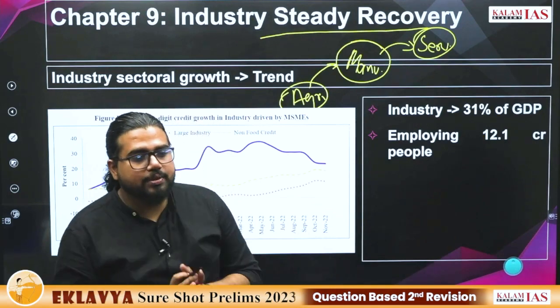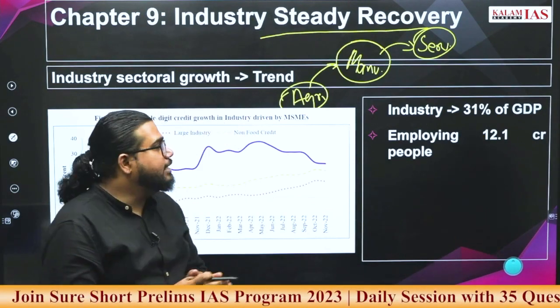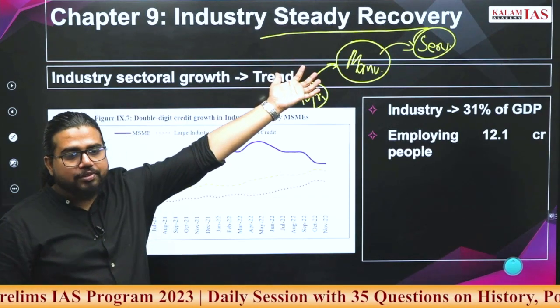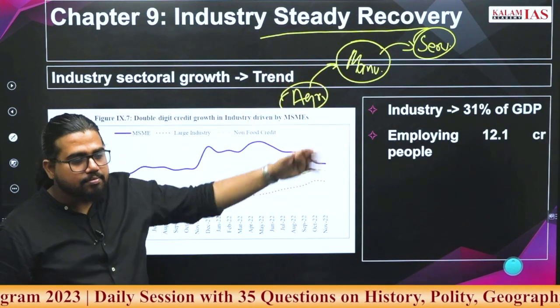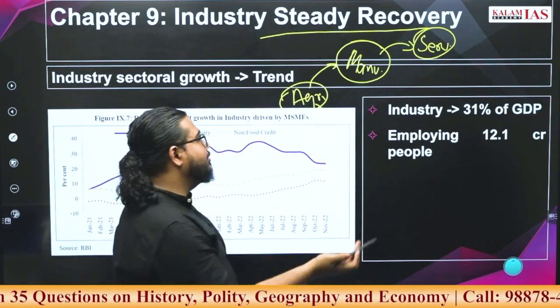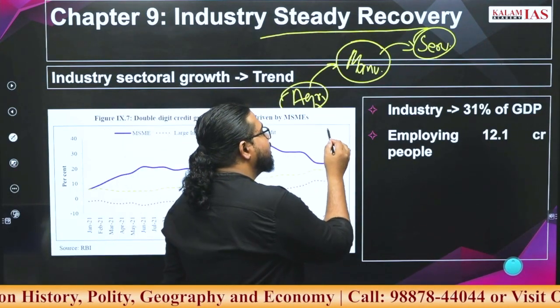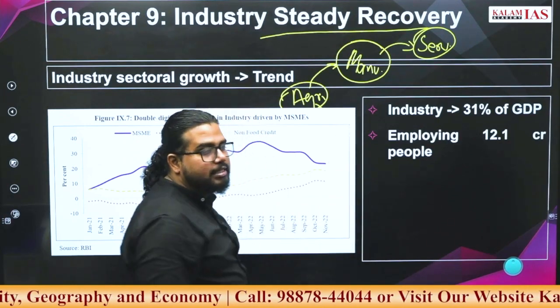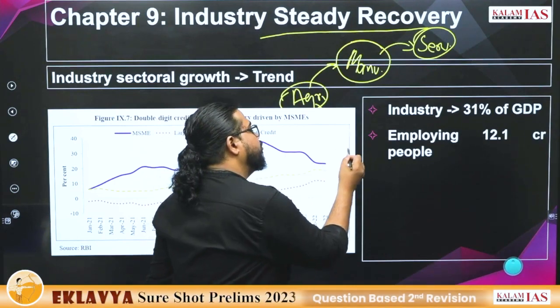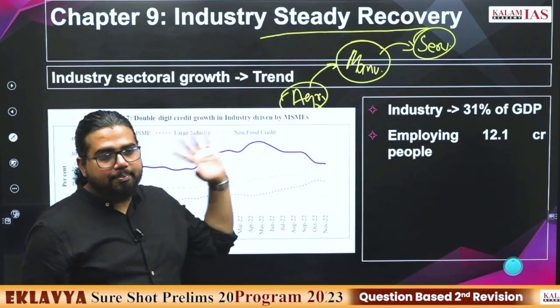But what is the issue with India's transition? India jumped from agriculture to the services sector. And what is the consequence of this? Here agriculture productivity is low. Even if you consider India's current case, 15 to 17% of GDP is contributed by agriculture, but 45% of the population is dependent on it.